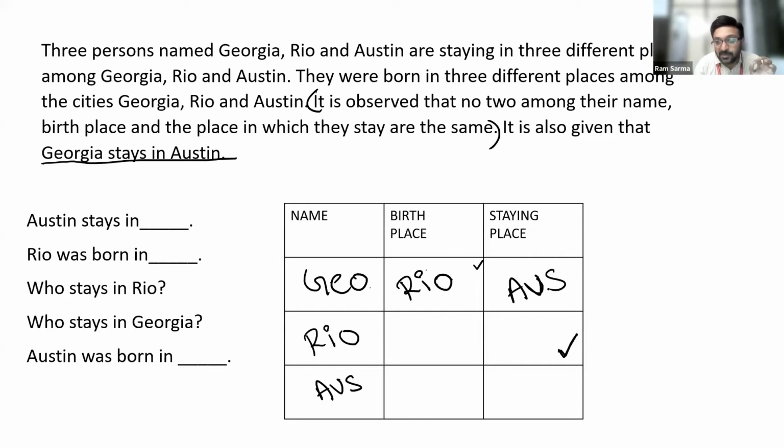Georgia. Good. As Austin is present in this column, this place should not be Austin. Here, as the name of the person is Rio, if you connect it horizontally, this particular place should not be Rio. So it should not be Rio, it should not be Austin. So Georgia is the only option we are left with. So it has to be Georgia.